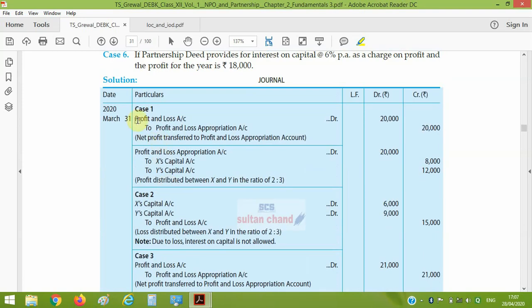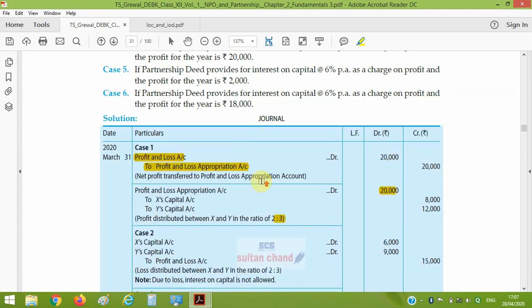Here's the entry: Profit and Loss Account debit to P&L Appropriation Account, just to transfer the profit from P&L to P&L Appropriation. Then whatever the amount is, it will be divided among the partners in their ratio, that is 2:3. No other entry will be made.